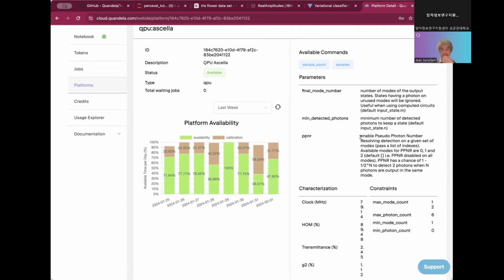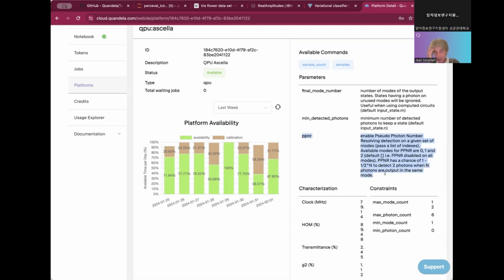For instance, we talked a lot about PNR, which is a very important feature when we make quantum circuits. In today's notebook, we'll be implementing our own pseudo PNR. But you have a built-in pseudo PNR inside